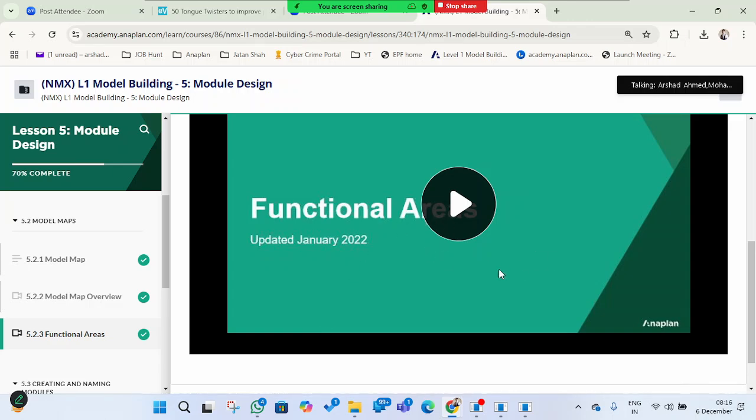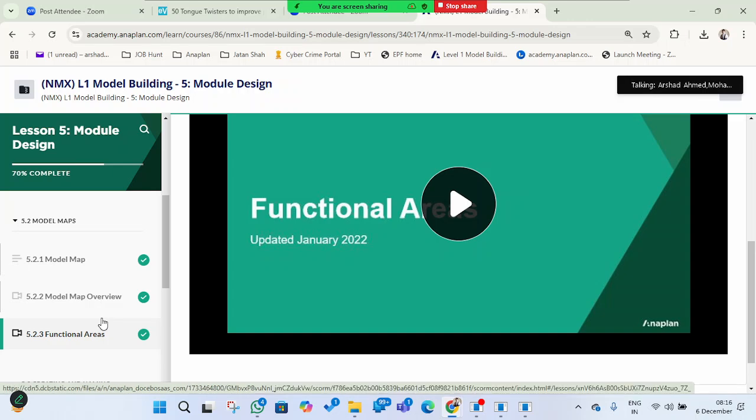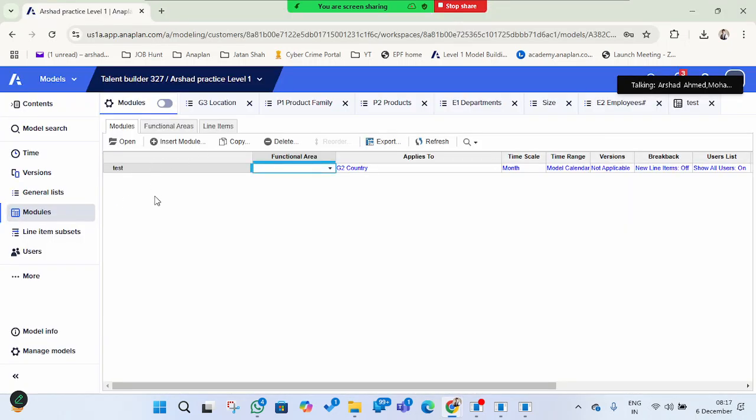You can go through it; it has detailed information about functional areas. I've just explained what it is all about. Is the functional area for security purposes or anything else? It is for categorizing modules depending on the related modules. Like I mentioned, if it is sales, all the sales modules will come under this one, categorized under sales. Then there is revenue, and profit and different margin reports. Based on the functional area, you can categorize those modules.